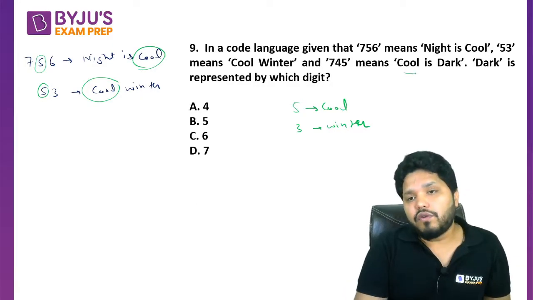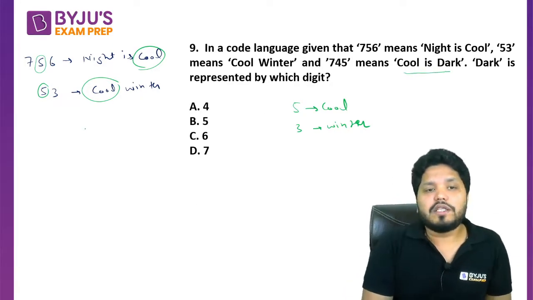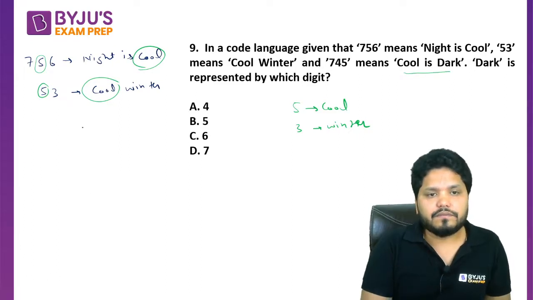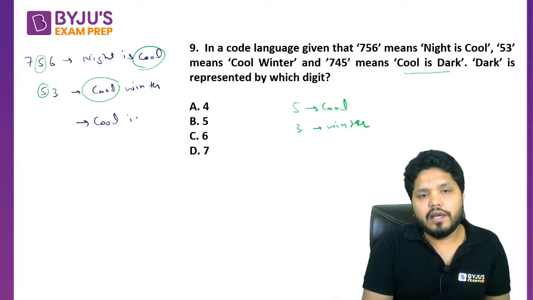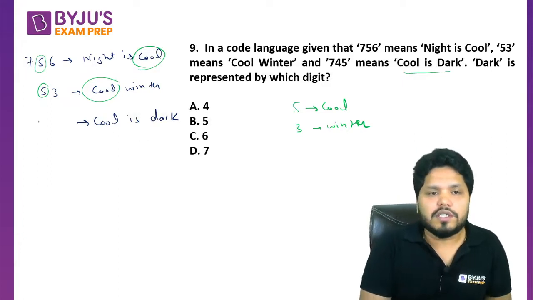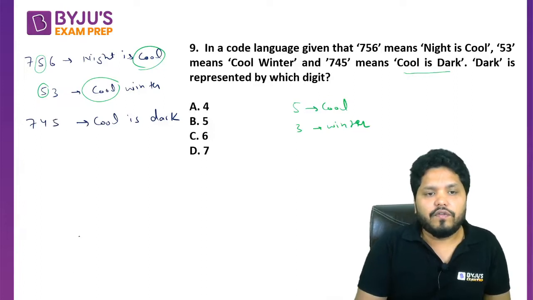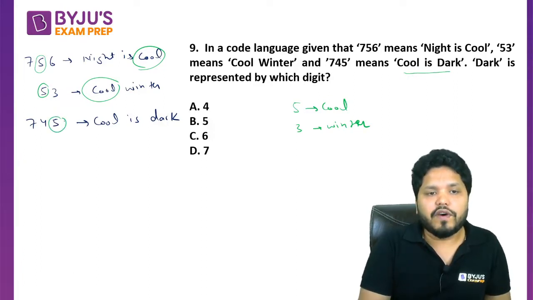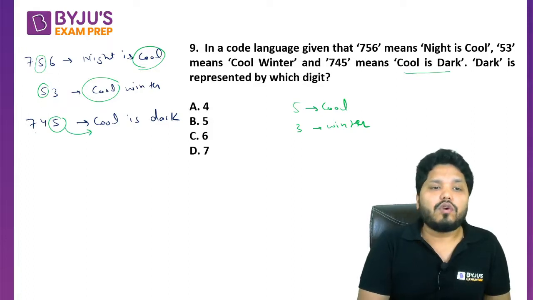Now let's move to one more statement. Cool is dark. Just a second. So cool is dark, and the code for this is going to be how much? 745. Now if you look at this code, you already know that 5 is cool. 5 is for sure cool. So out of 7 and 4, one has to be "is", other has to be "dark".